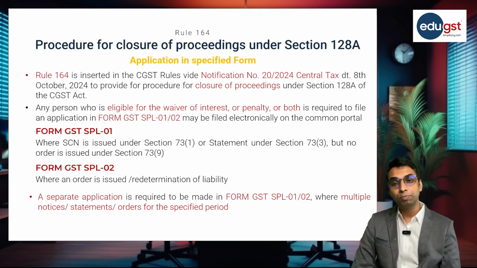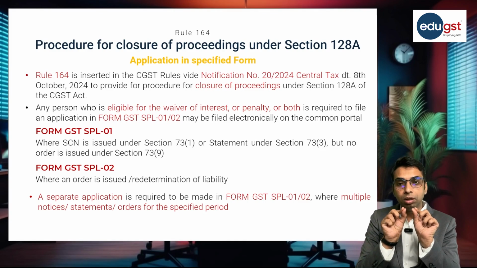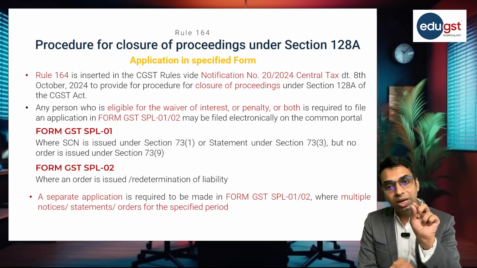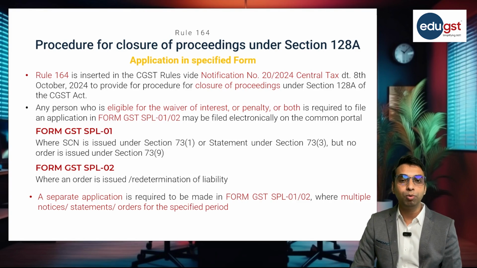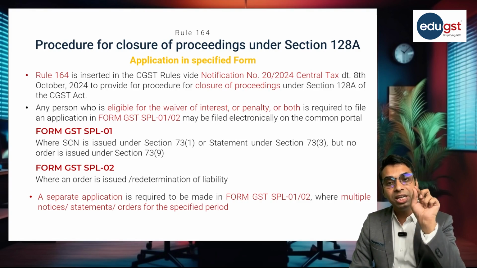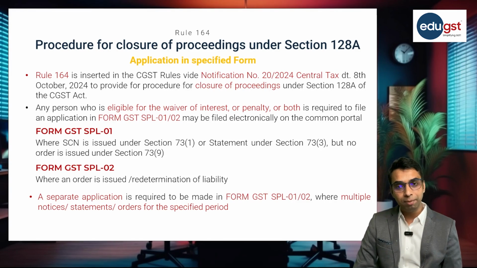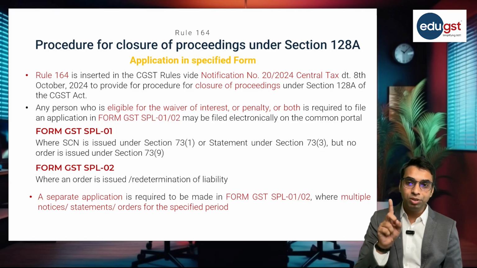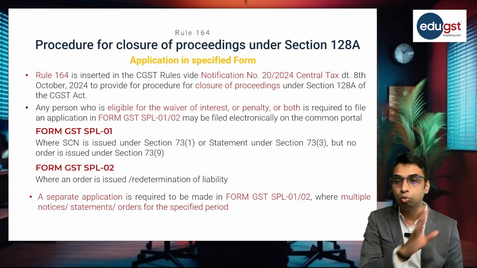Rule 164 provides that in order to avail the benefit of section 128A, a person who is eligible for the waiver of interest, penalty or both is required to file an application in form GST SPL 01 or GST SPL 02, which may be filed electronically on the common portal. So two forms are notified by the government. First is form GST SPL 01 and second is form GST SPL 02.